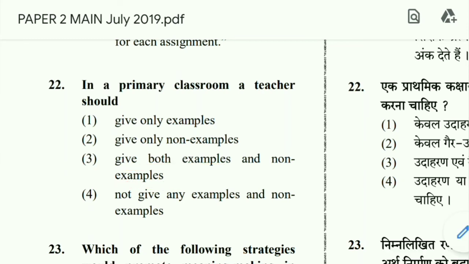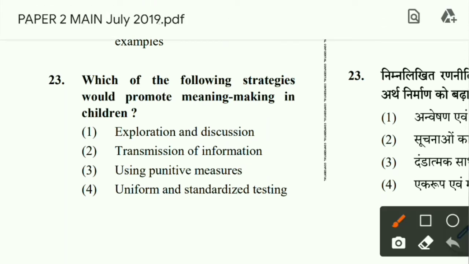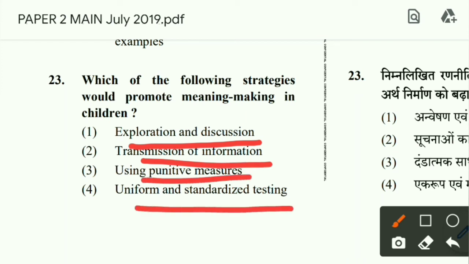Then question number 23. Which of the following strategies would promote meaning making in children? Exploration and discussion. Transmission of information. Use punitive measures. Uniform and standardized testing. Look, the students are doing meaning making. They are to understand the concept of something.